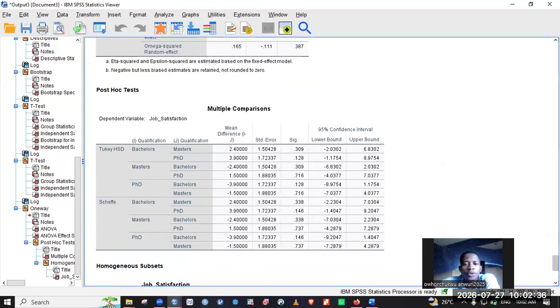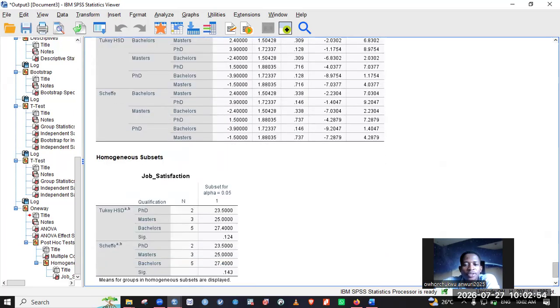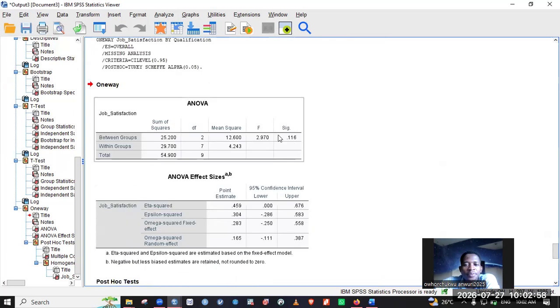So for our post hoc, you can see that the difference between bachelor's, master's, and PhD, all the p-values here are greater than 0.05. So there was no need to carry out the post hoc because our p-value here is greater than 0.05.